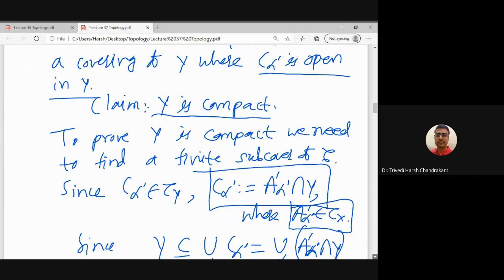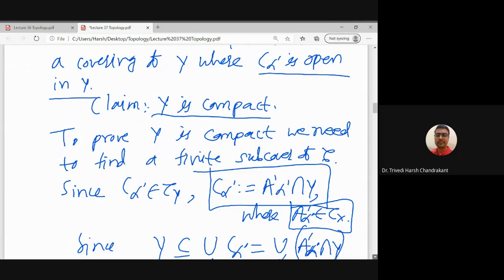But this dash does not have any relation with the complement of the set. It is just some set. Otherwise we could also take B alpha dash, but just for different notation, I am using A dash alpha dash. So alpha dash is other than alpha, and A dash is other than A.